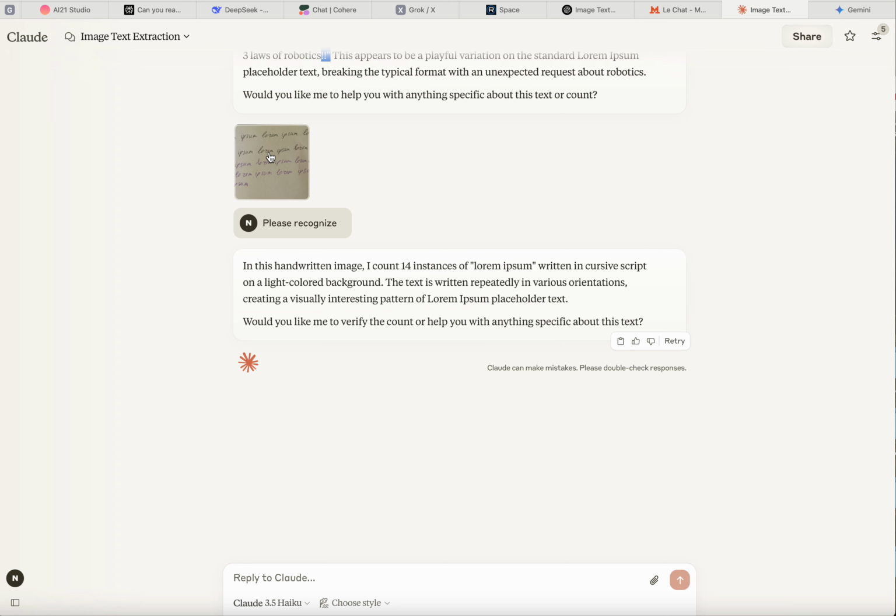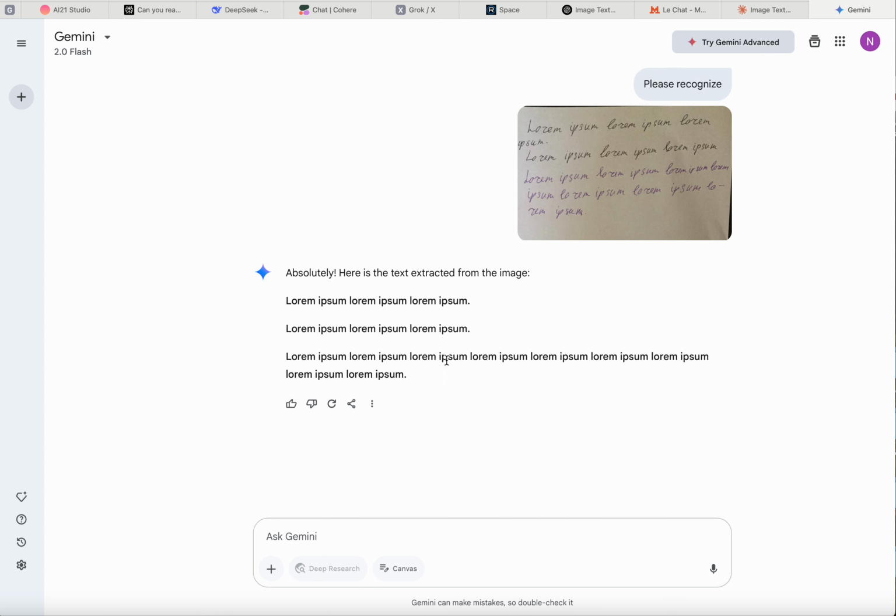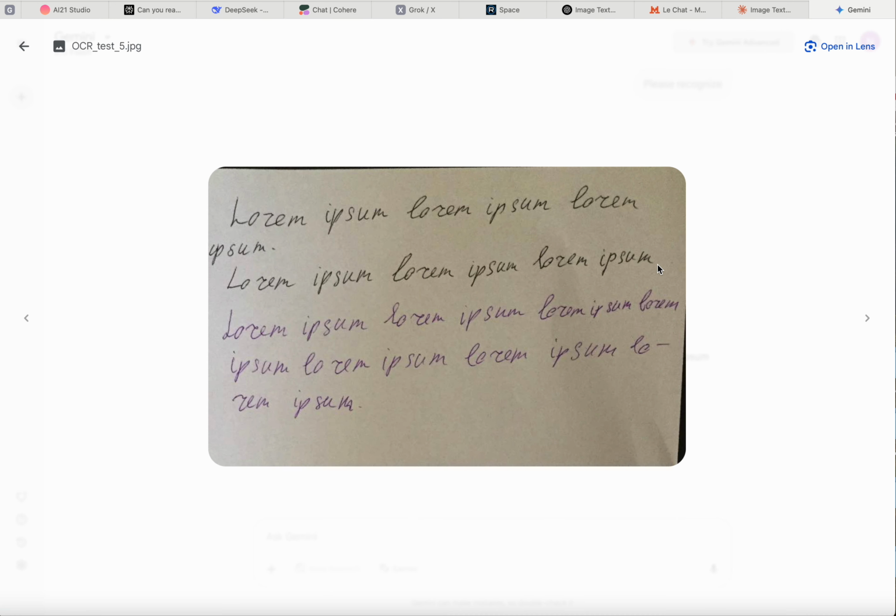Claude recognized that the image contains lorem ipsum text. 14 instances, supposed to be 13, so it got one more somewhere somehow. Again, no text, just to display. Gemini. 1, 2, 3 dot. 1, 2, 3 dot somehow appeared here, supposed to be no dots.